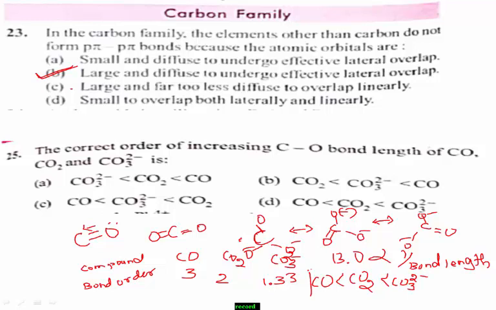This is the correct order as given: CO less than CO2 less than CO3 2 minus. Yes, option D is the right answer.